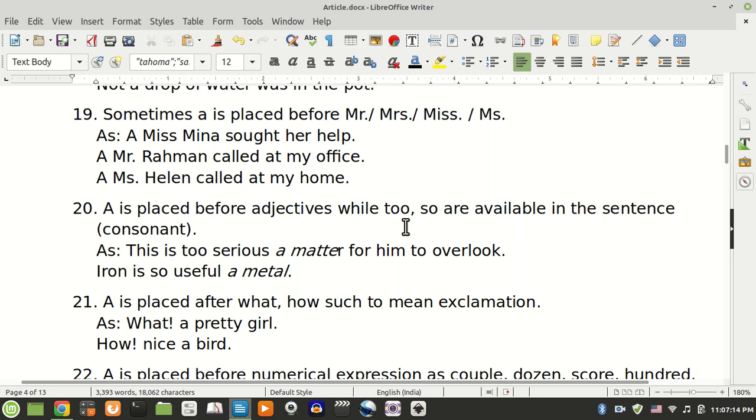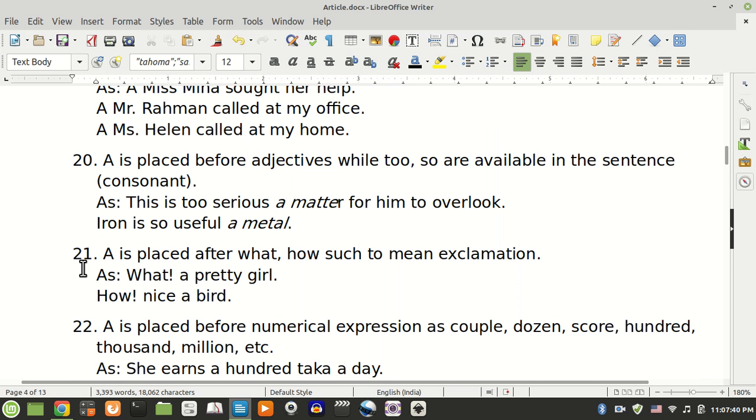Rule 20. A is placed after adjectives while so, too or as are available in the sentence, before a consonant. This is too serious a matter for him to overlook. Iron is so useful a metal.